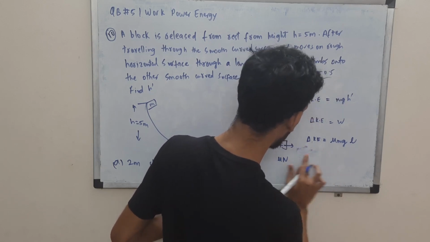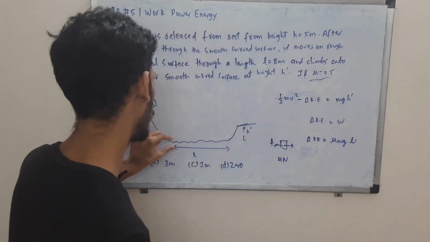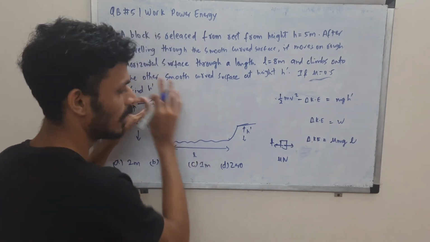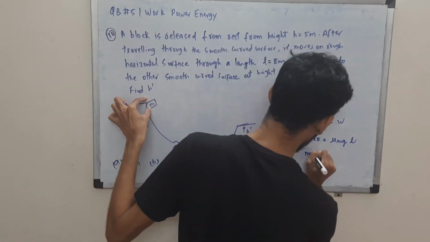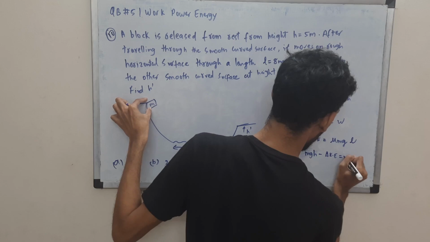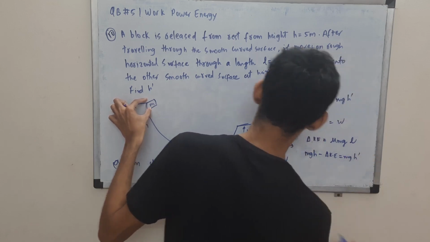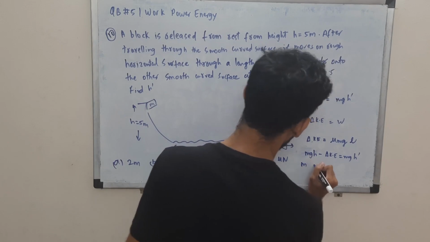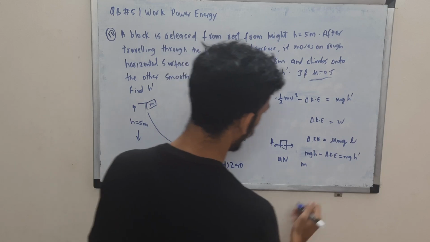Or instead of writing kinetic energy over here, we can directly write it as potential energy. So mgh minus this kinetic energy loss is mgh prime. This looks nice: mg cancels throughout.